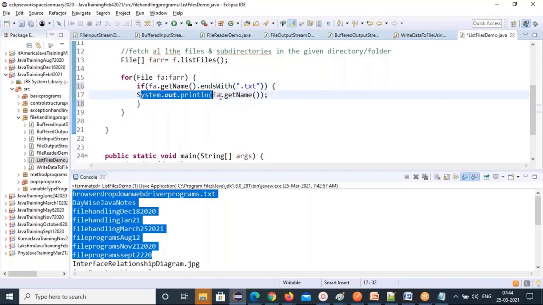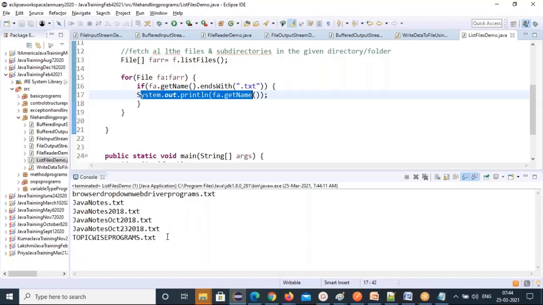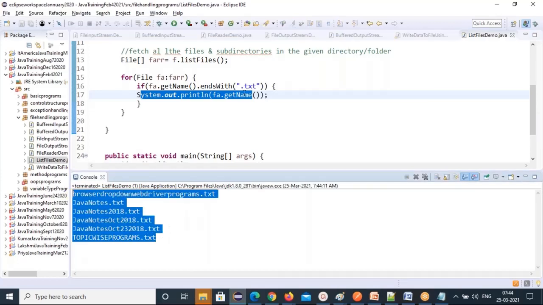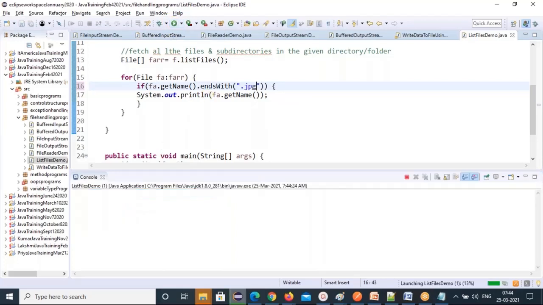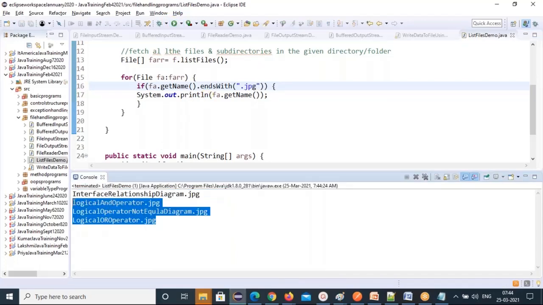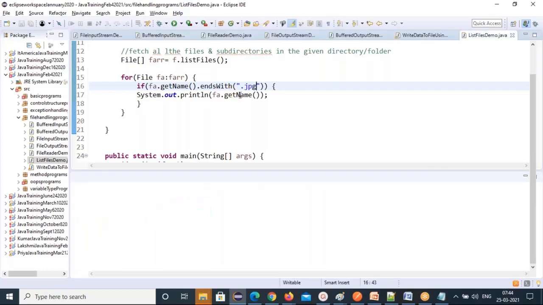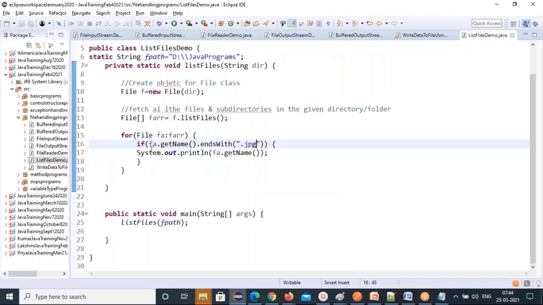So only txt files will print now. See that? Only txt files. Suppose you want only JPG files. Only JPG files will print. This is the filtering you can do with an if condition inside the for loop. See that, only JPG files. Clear? This is how to filter your files with an if condition.